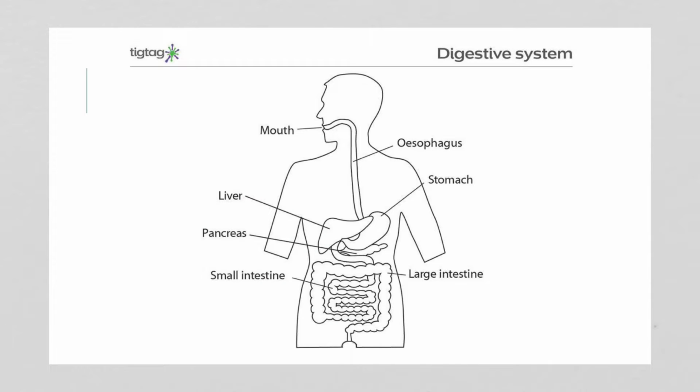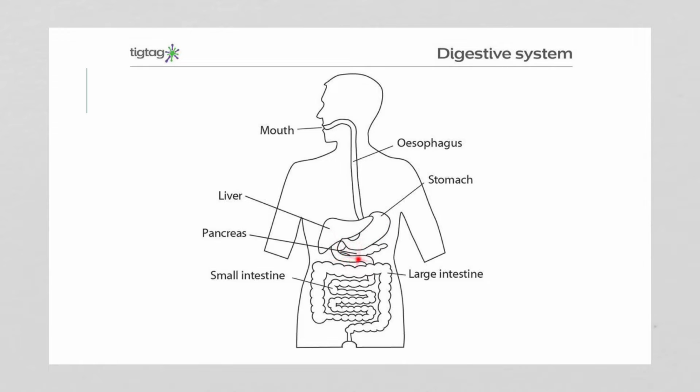So here's a brief overview of our digestive system. So we are a tube feeder, so food goes in one end and out the other. So we have our mouth, which leads to our esophagus, which is the tube that carries your food to your stomach. Your stomach acts on the food.